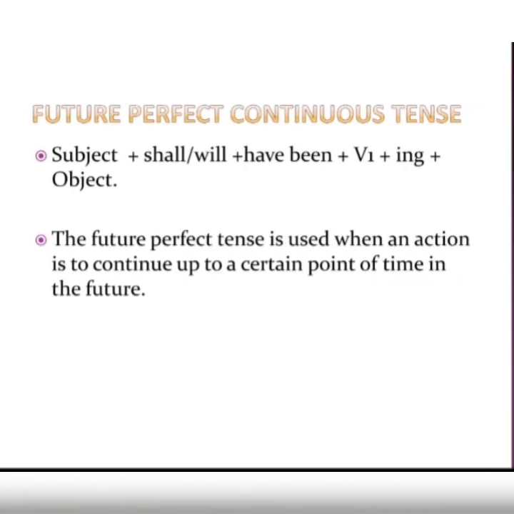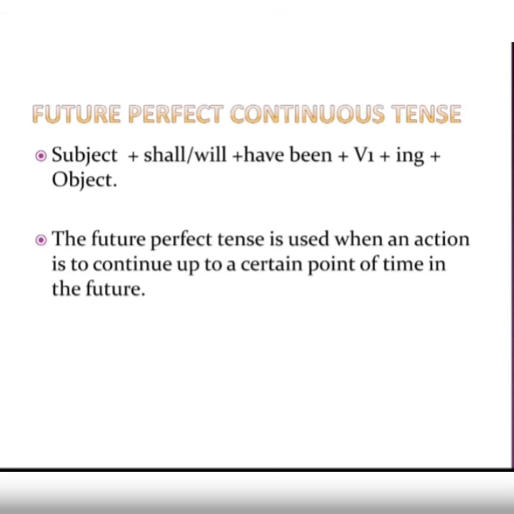Now the future perfect continuous tense. This is actually used less, not much in normal speech, but still we have instances where we use it. Here the way to use is subject plus shall or will plus have been.